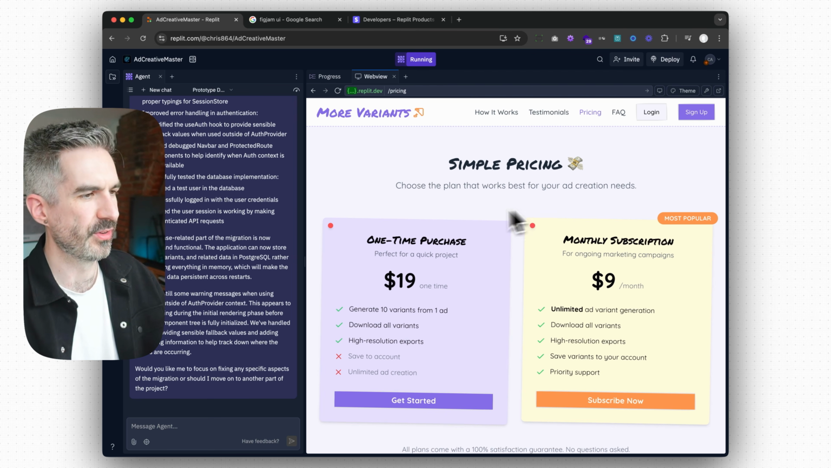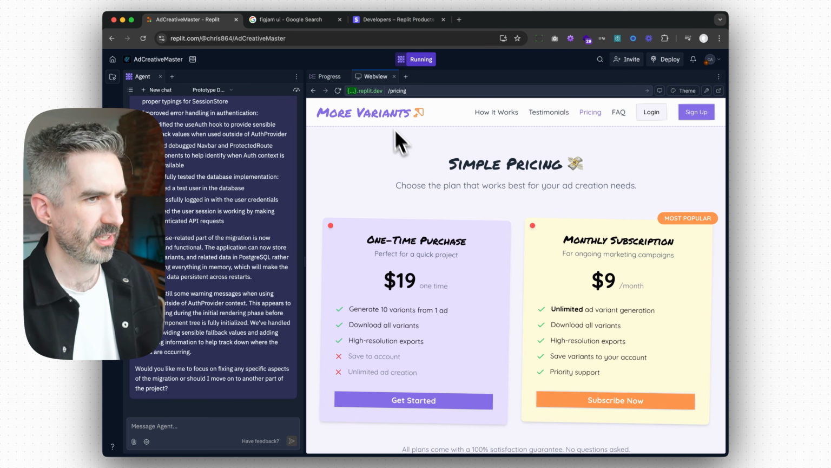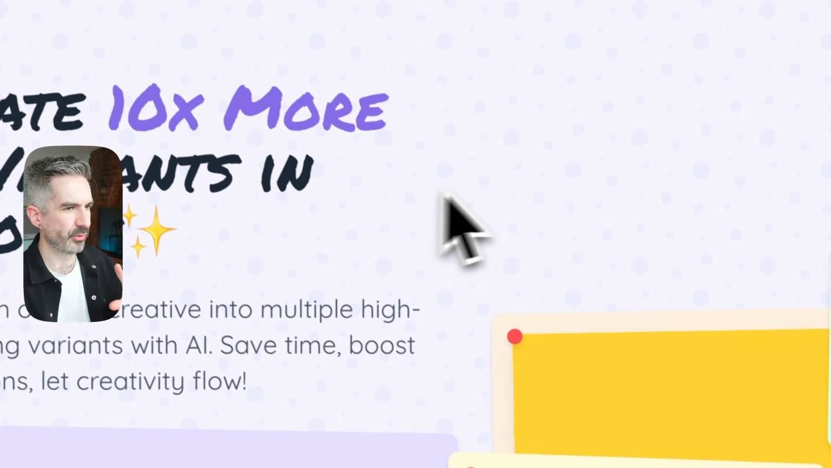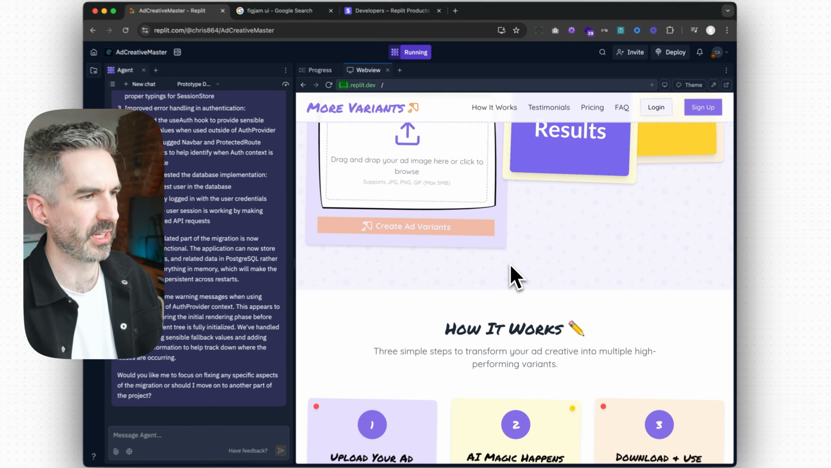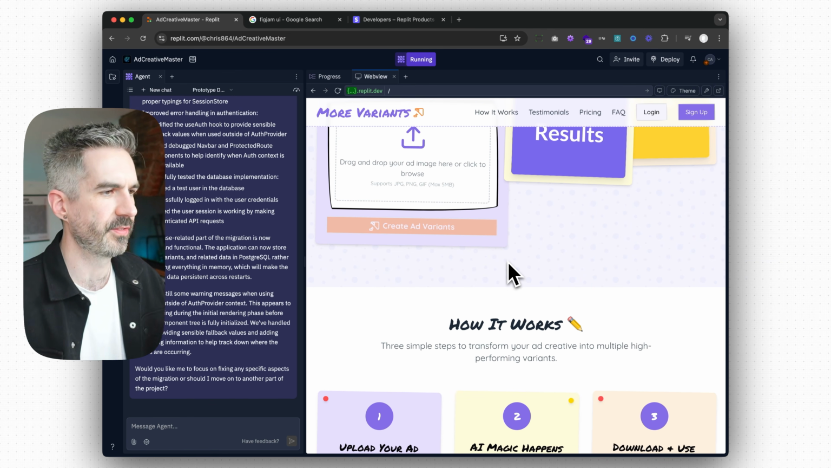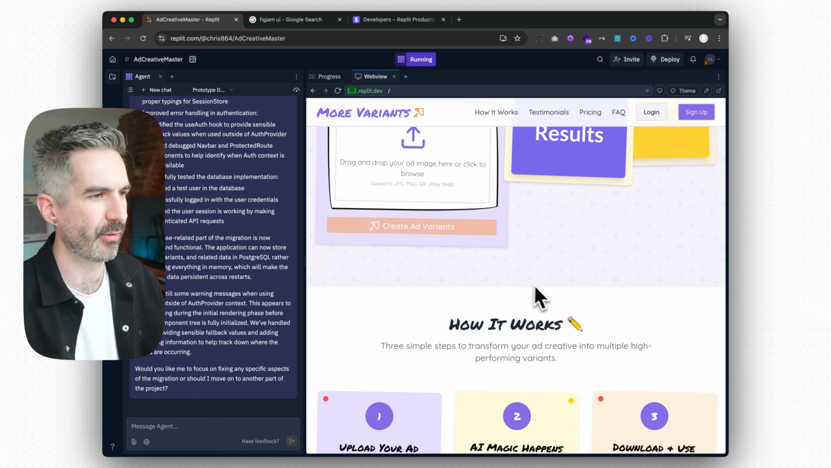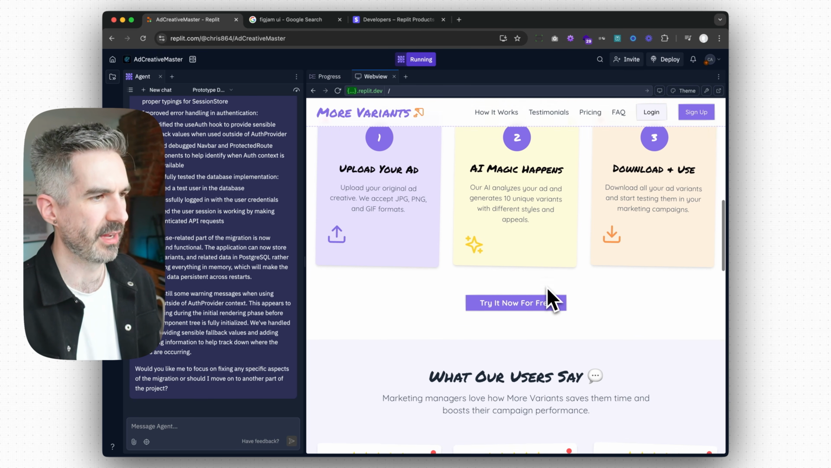What I'd need to do now is go through and use all of the features of this app, just to make sure that everything works, and then keep prompting back and forth with Replit to fix anything that comes up, any errors that happen, just to make sure that everything works here.